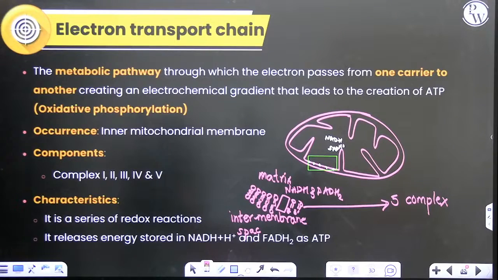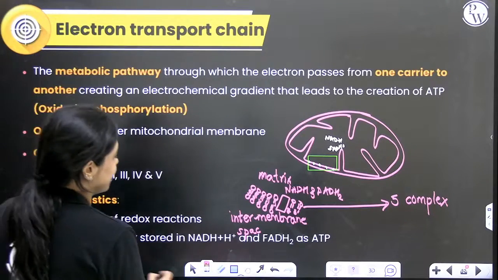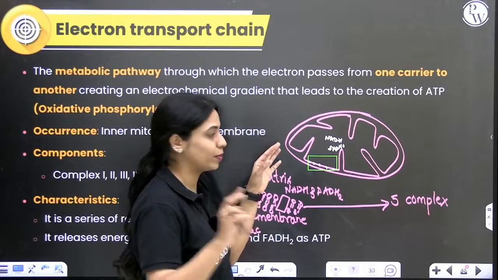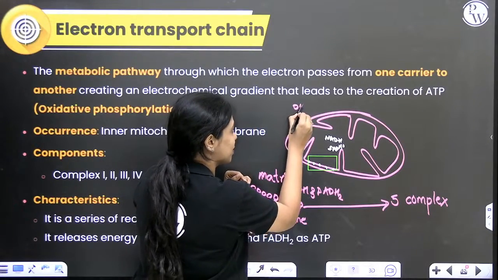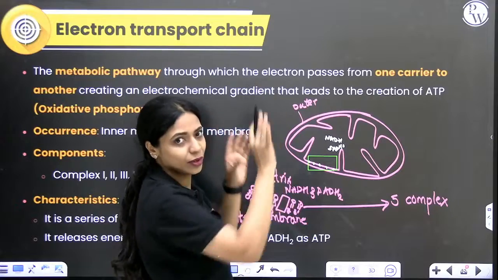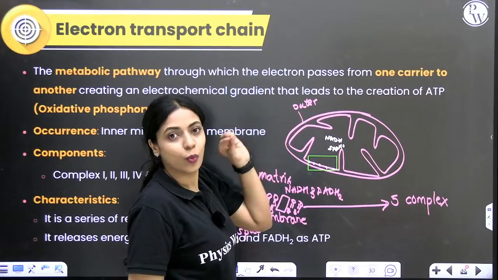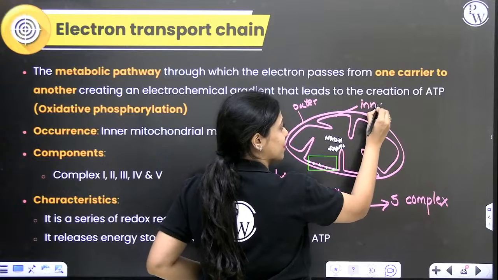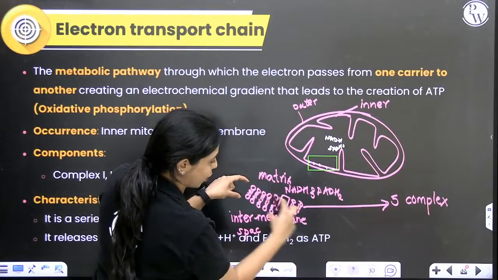Okay, Moses is asking for the difference. See, here you have mitochondria. Mitochondria has 2 membranes. This is your outer membrane which is smooth. We don't care about it for now. What we need right now is present in the inner membrane. Inner membrane is this membrane that I'm talking about.